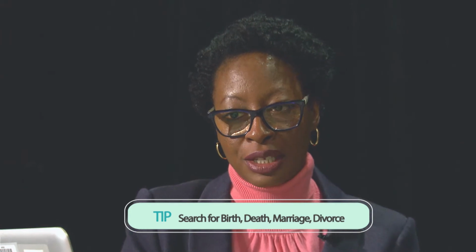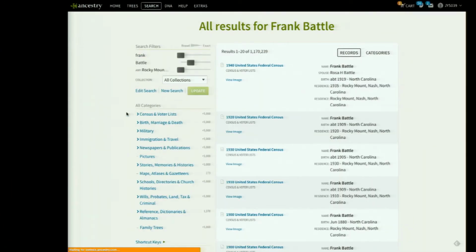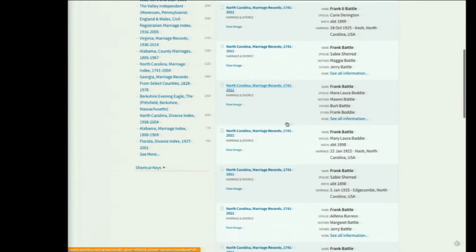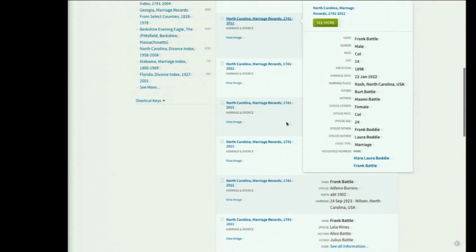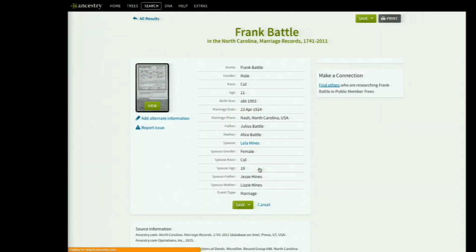Now, we want to filter down to just birth, marriage, and death records. So underneath census, we want to filter that out and say we only want to look at marriage records. So select marriage and divorce on the filter. So this is interesting right here. We see a Frank with a Leela, but we see Julius and we see Alice. So let's select that one. That one seems kind of possibly promising.